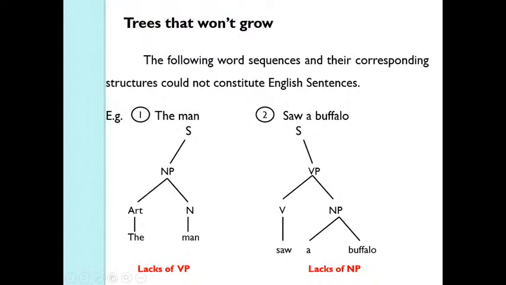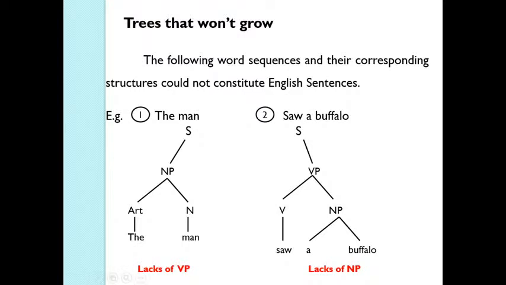In example 2, saw a buffalo. Here, if you say that this is a sentence, this sentence consists of only a verb phrase. And in the verb phrase you have a verb and noun phrase. So it has all the elements of a verb phrase, but it does not have all the elements mandatorily required for being a sentence, because it does not have a noun phrase.